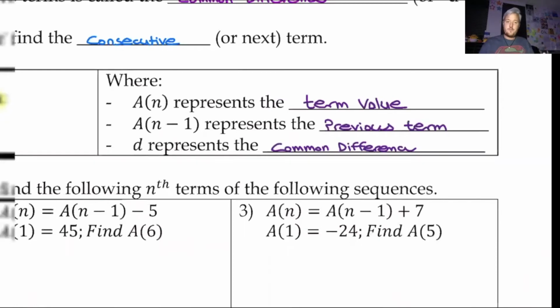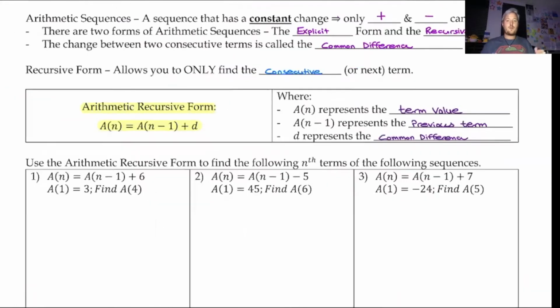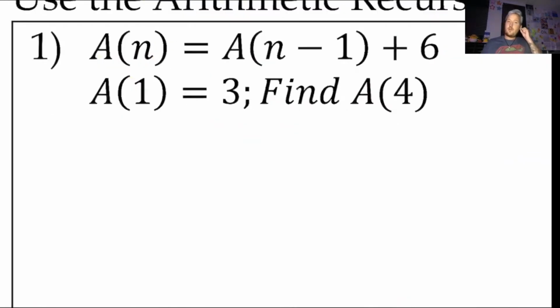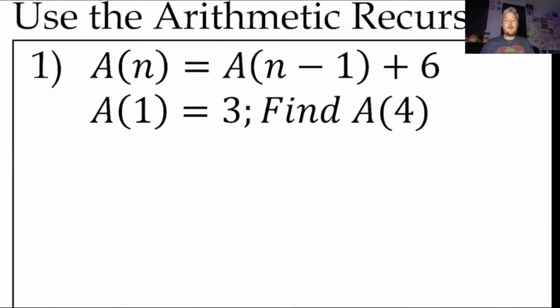All right, and then as mentioned before, d is just your common difference. So we're going to use the recursive form for these problems here. So given that a of n equals a of n minus 1 plus 6, I have a of 1 is 3, and I want to find a of 4. So I'm going to really dissect this information to break it down to see what it means.